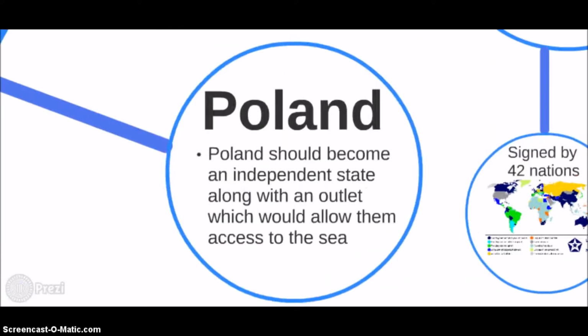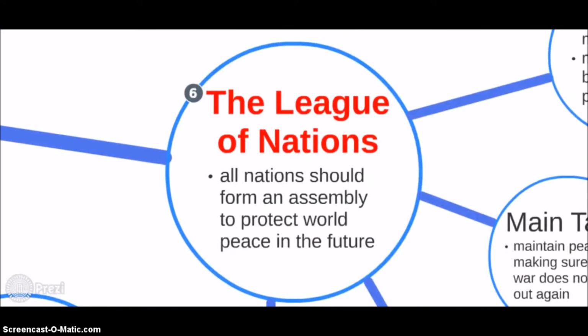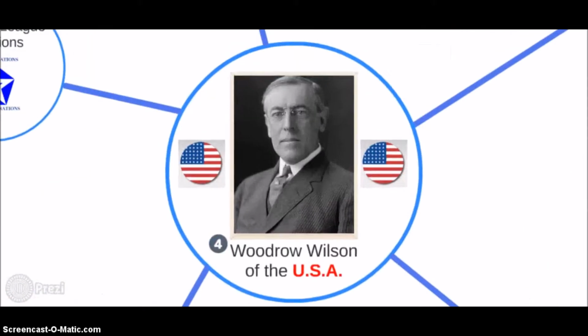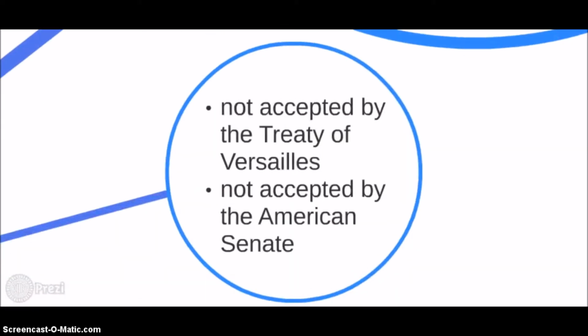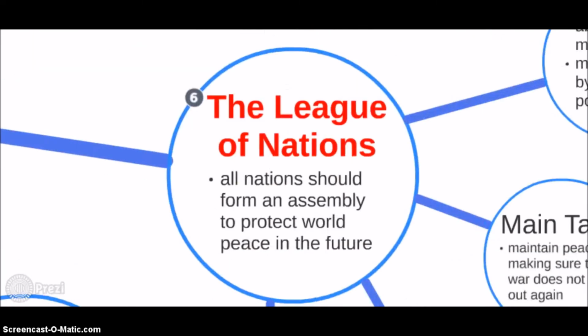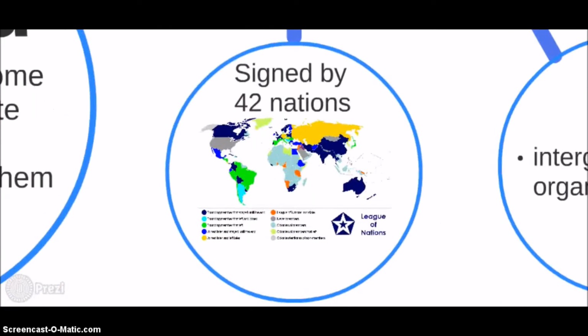Poland. Poland should become an independent state, along with an outlet which would allow them access to the sea. League of Nations. All nations should form an assembly to protect world peace in the future. Although Wilson truly believed in his 14 points, they were not accepted by the Treaty of Versailles or the American Senate. However, Wilson's other idea, the League of Nations, was signed by 42 nations on January 10, 1920.